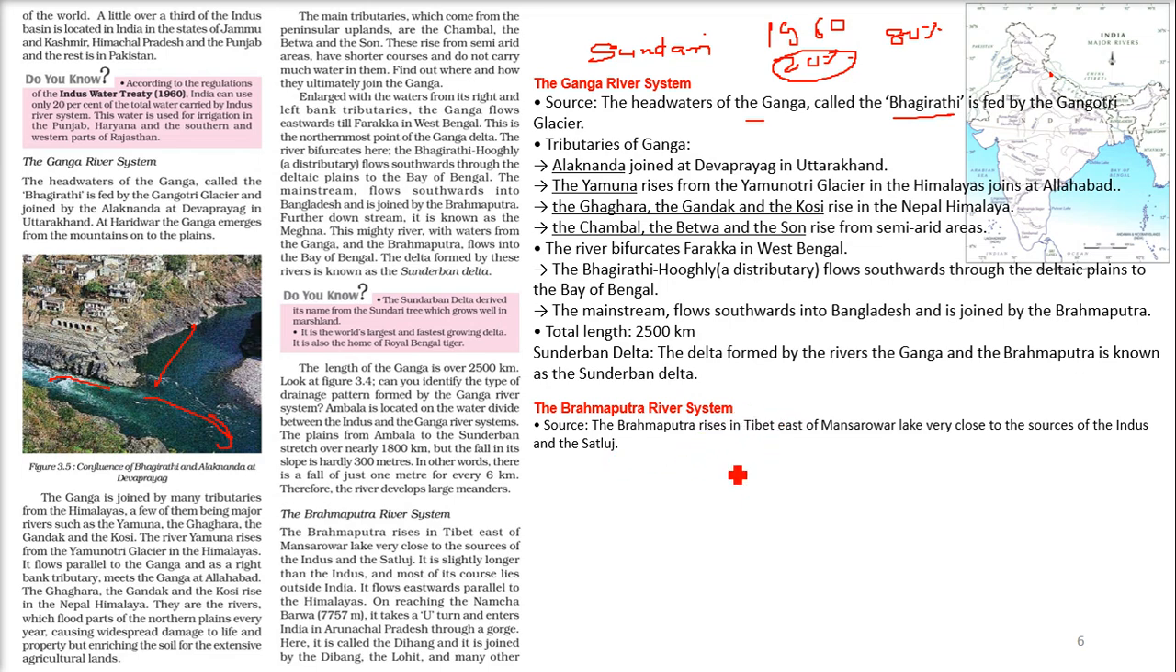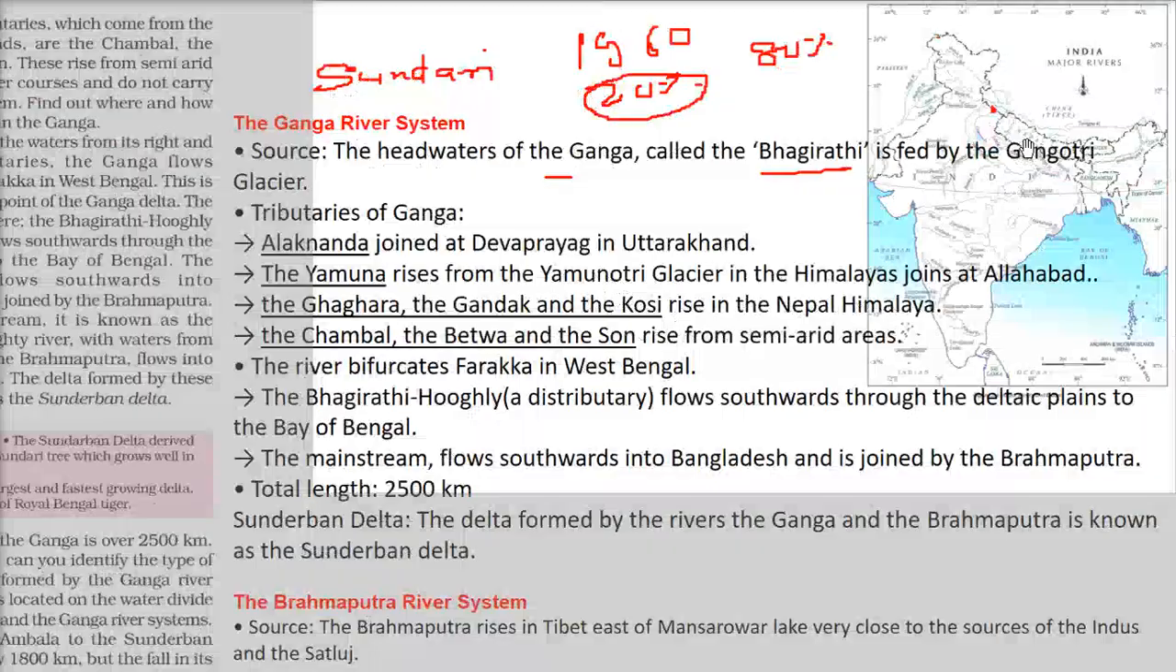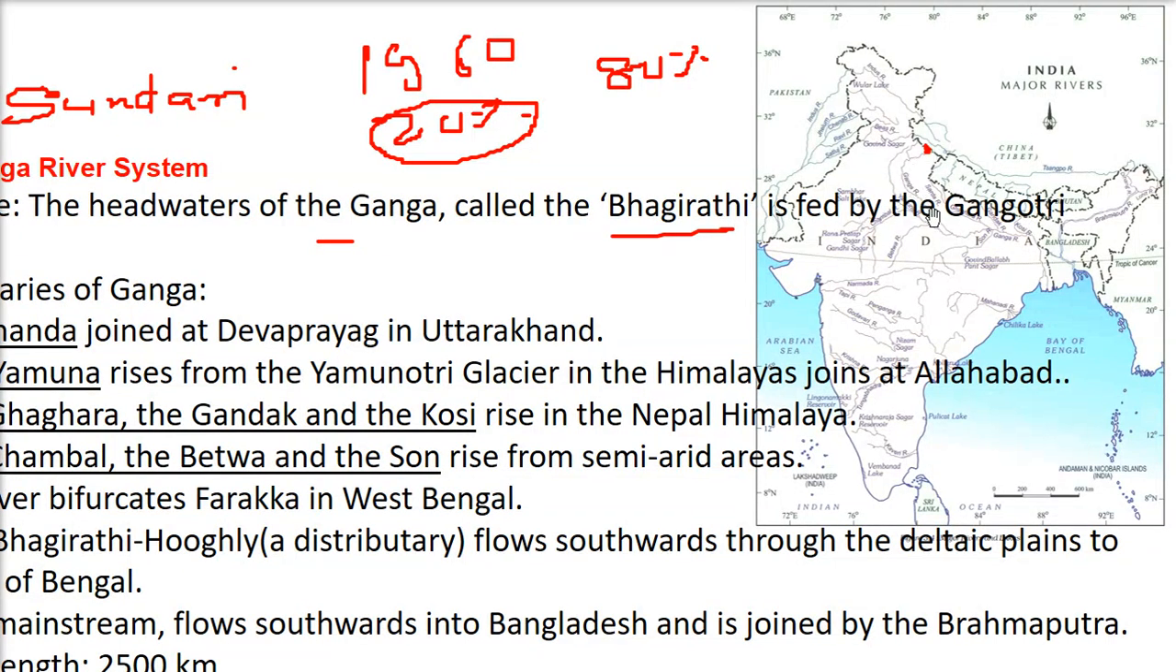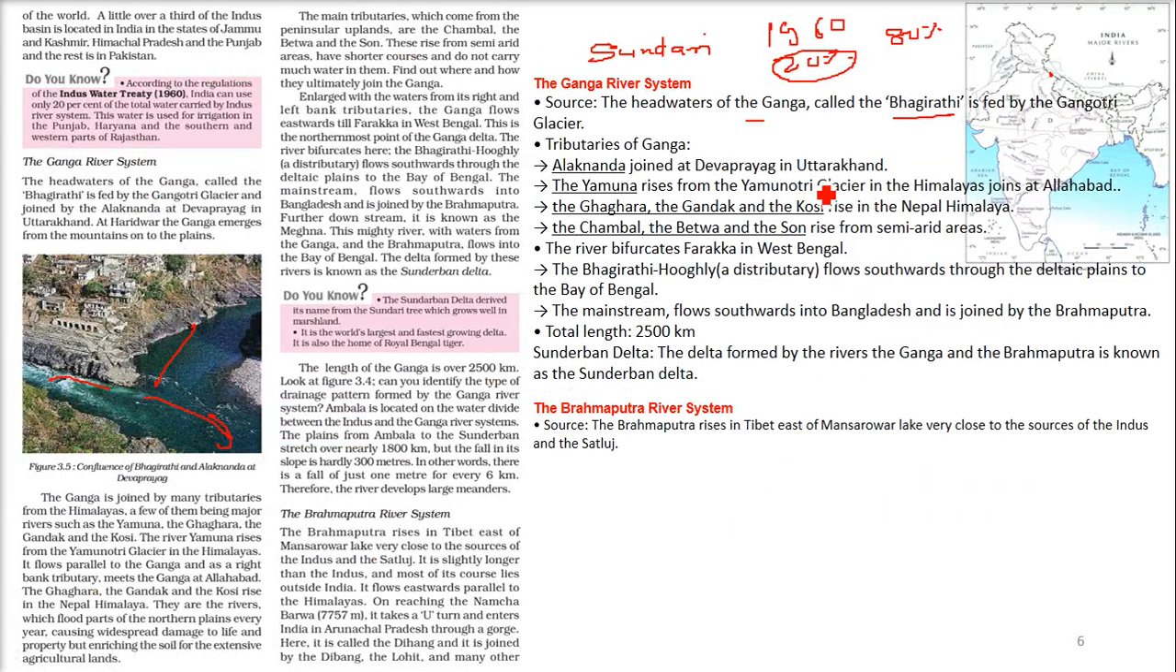Coming to the Brahmaputra river system, let me show you first the Ganga, if I can show you. So this is Ganga, this is Yamuna, they combine at Prayagraj, then they combine with all these tributaries, Kosi, Gandak, etc. They come here, then Hooghly and Bhagirathi go down here, and the main course goes inside Bangladesh, combines with Brahmaputra, and finally the Sundarban is formed. The distance from Gangotri to this point is 2500 kilometers.